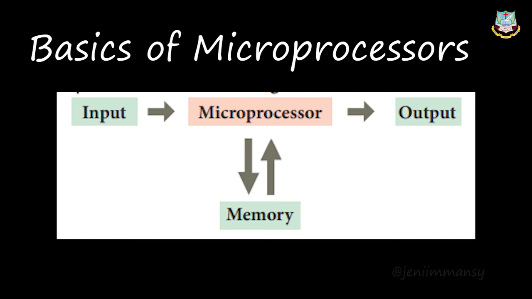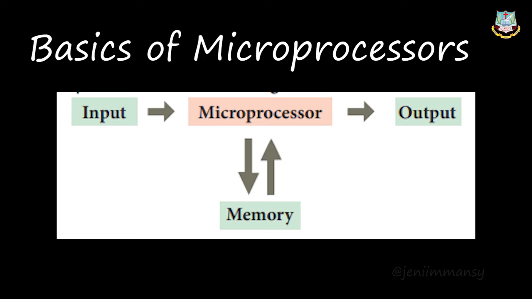Okay, and control unit. Control unit means this controls the overall operation of the computer through signals. Okay, and the another unit is memory unit. Memory unit means registers. Registers are the internal memory which holds the instructions and the data for the execution of the processor. You'll be giving your data and you'll be giving an instruction to perform a task, right? So both this instruction and data will be saved inside this memory unit, or saved inside this internal memory which is called a register, and this is used for the execution of this processor.